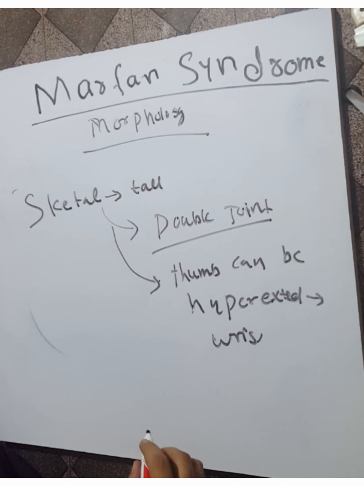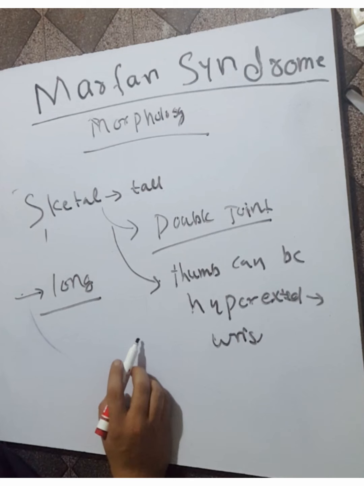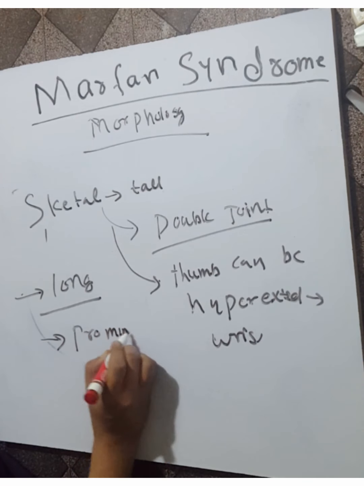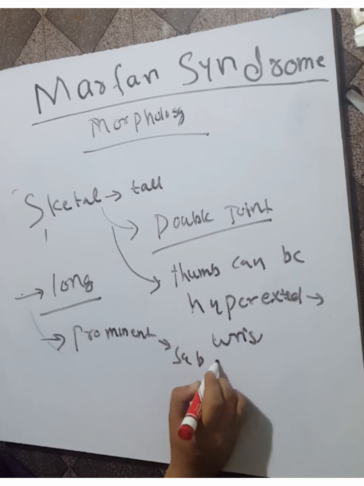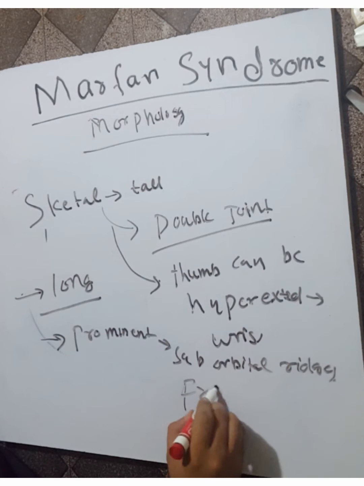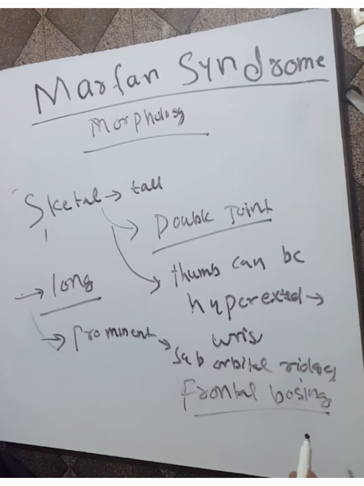The head is commonly long, which is called dolichocephalic. The patient has a long head. They have frontal bossing and prominent supraorbital ridges.